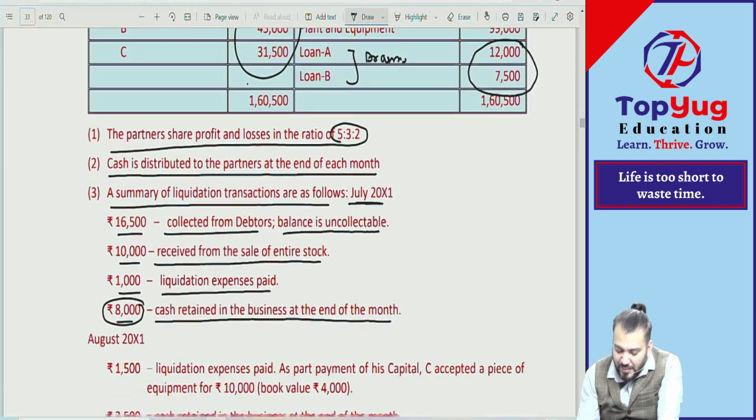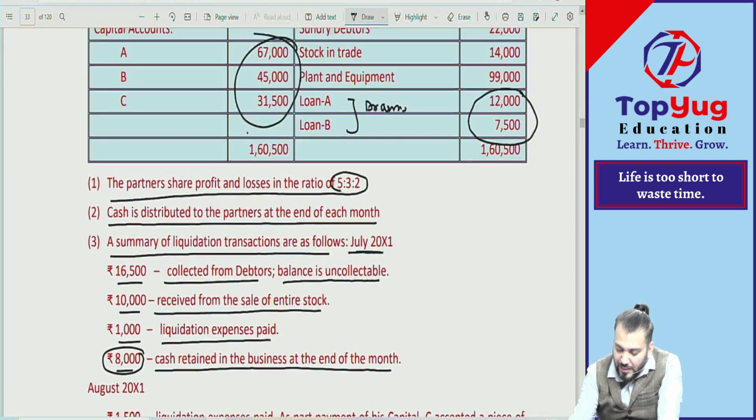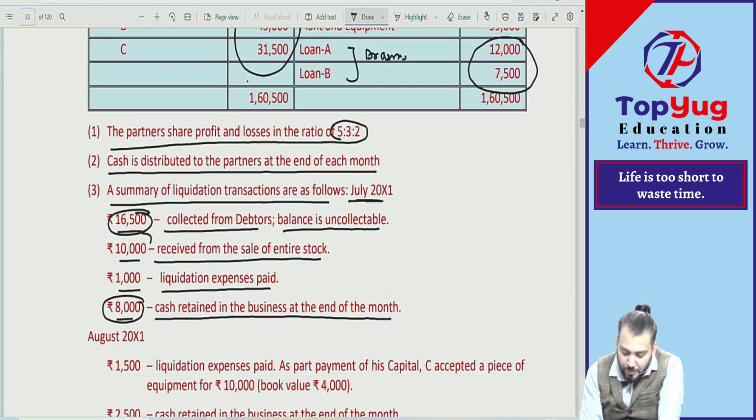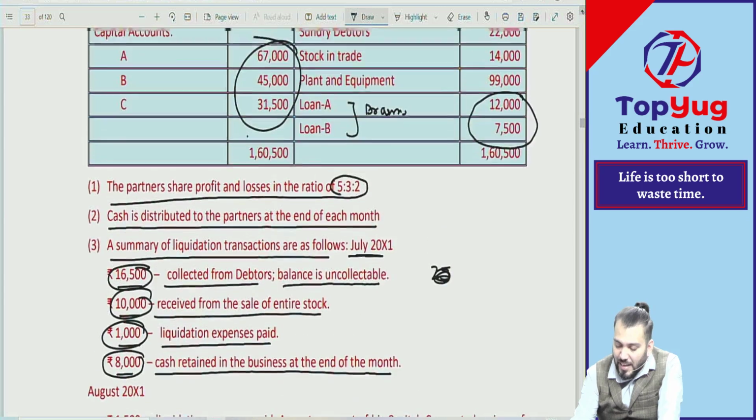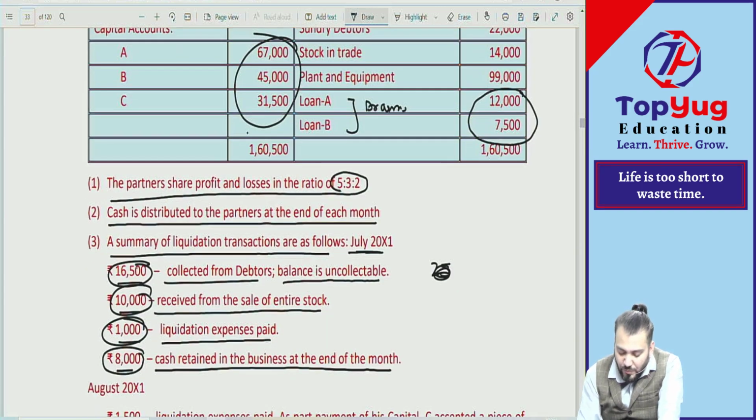6,000. So how much cash is available, tell me. Means you have added opening cash also. 6,000 plus this minus this. 25,000. 25,000, what are you saying? Opening cash is what? 6,000 plus what? 16,500 plus 10,000 minus 1,000. How much?